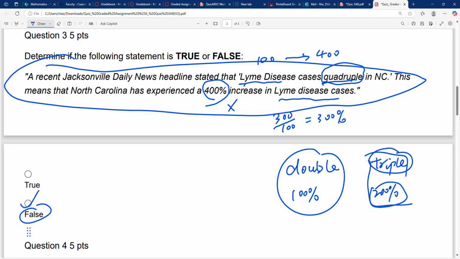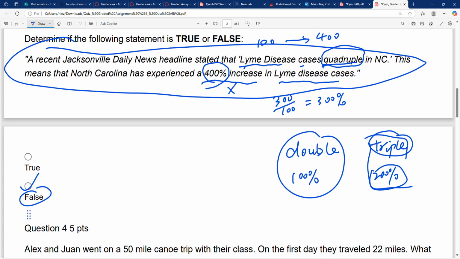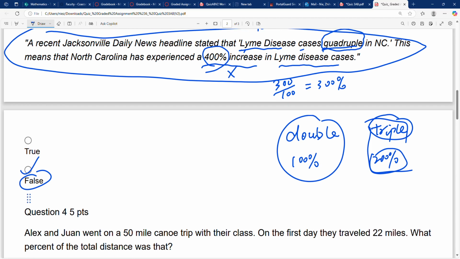We can change the 400% increase to say the new cases are 400% of the previous cases. Then it will be right. 400% of, and 300% more.